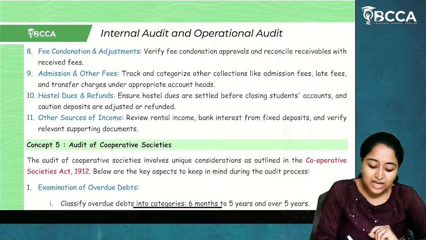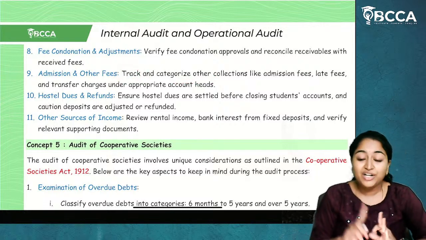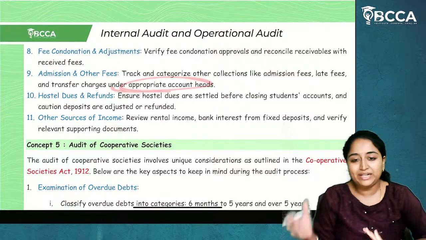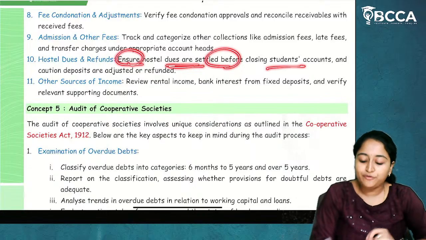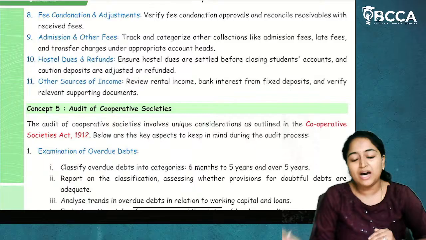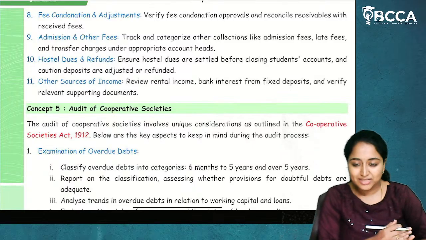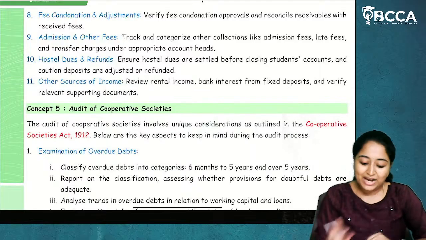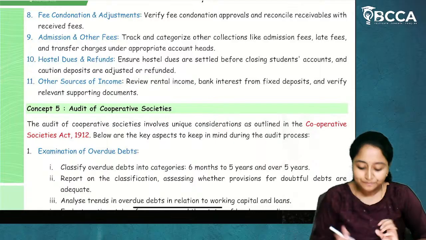Admission and other fees. Track and categorize other collections like admission fee, late fee, transfer charges under appropriate account heads. And ensure hostel dues are settled before closing students' accounts and caution deposits are adjusted or refunded. So if any deposits are being taken for hostels, that deposit should be repaid. And if there is any unsettled due, you have to collect that from the students.